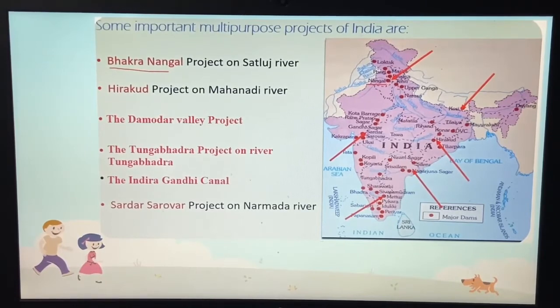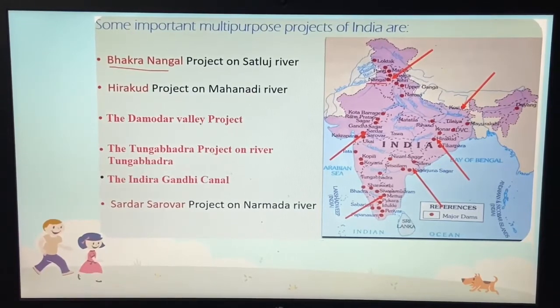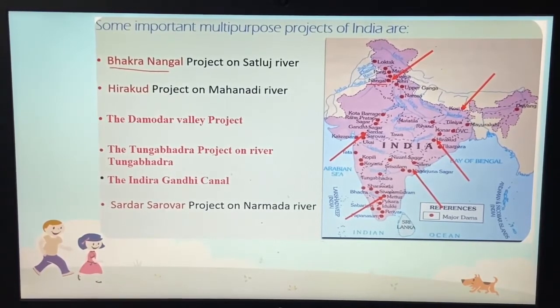And it also provides electricity to which states? Punjab, Haryana, Delhi and Himachal Pradesh. So the Bhakra Nangal Dam or Bhakra Nangal project, which is on the Satluj River, provides water to more than 14 lakh acres of land in Punjab, Haryana, Rajasthan, and also provides electricity to the states Punjab, Haryana, Himachal Pradesh and Delhi.